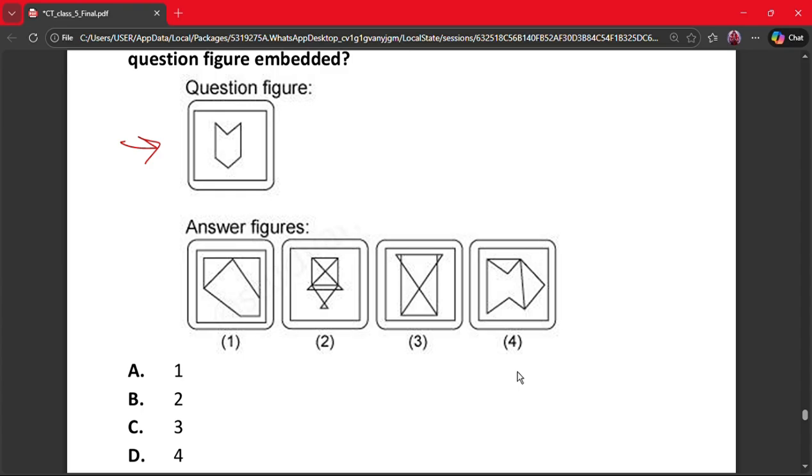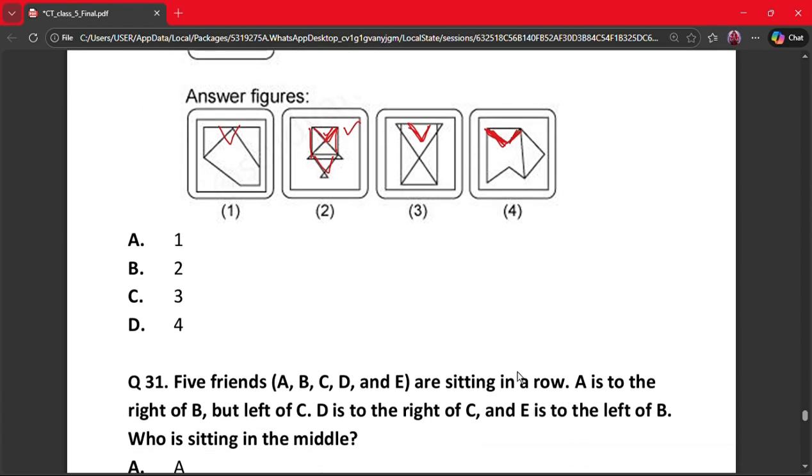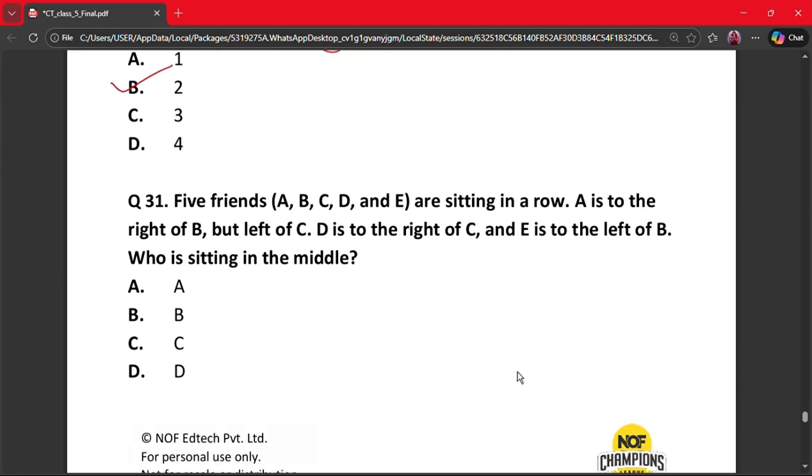In second, no, we cannot find this pattern. In second, we find this pattern. We also find this and this. So yes, it can be. In third, again, we don't find this kind of a pattern. In fourth, we are finding this pattern, but this is slightly slanted. So the correct answer is second, which is given in option B. So correct answer is option B.